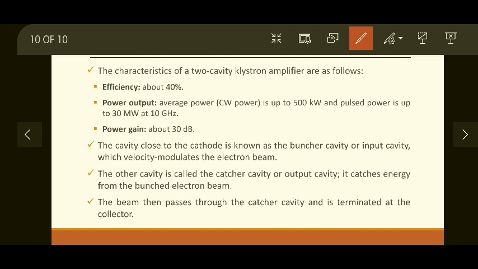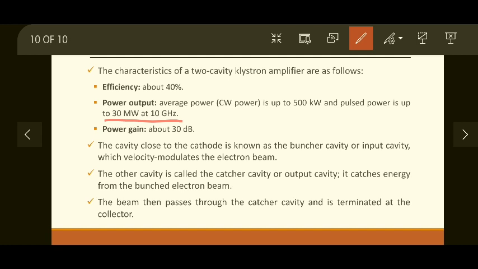Output power is up to 500 kilowatt for continuous wave power. That means if you are using continuous wave microwave input, then it will be up to 500 kilowatt, and for pulsed power it is up to 30 megawatt at 10 gigahertz. So this is a very large power available at the output. The power gain is about 30 dB. If you divide output power by input power, then you will get a 30 dB power gain.